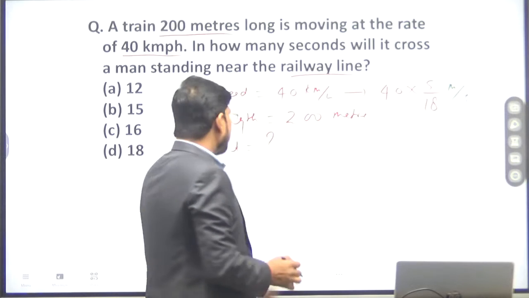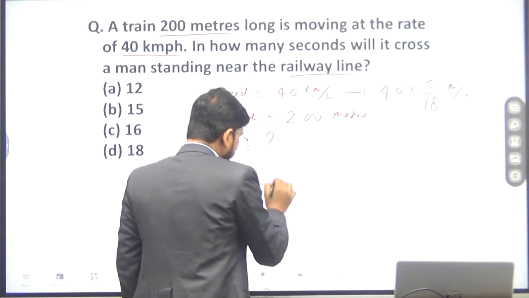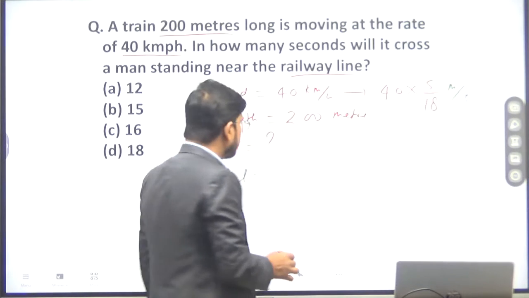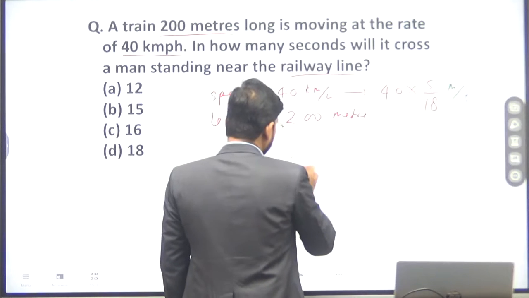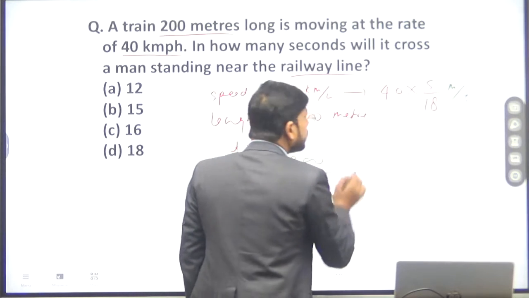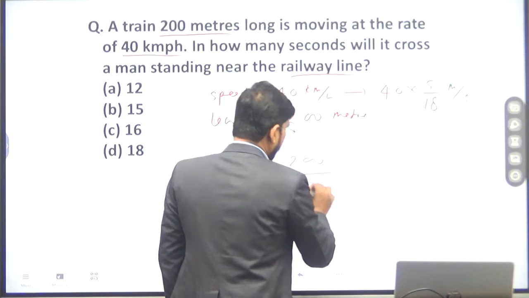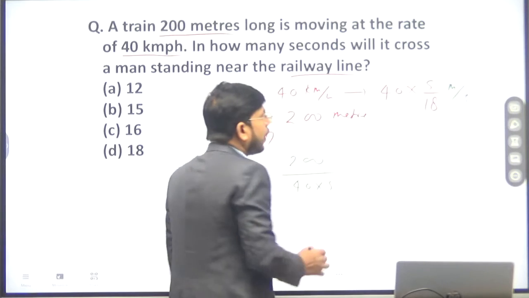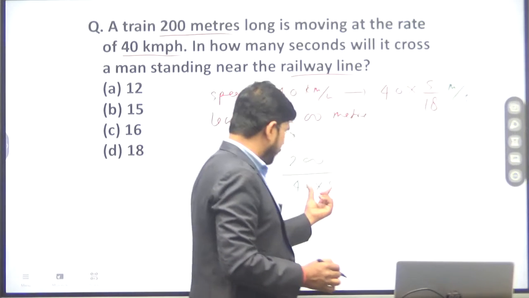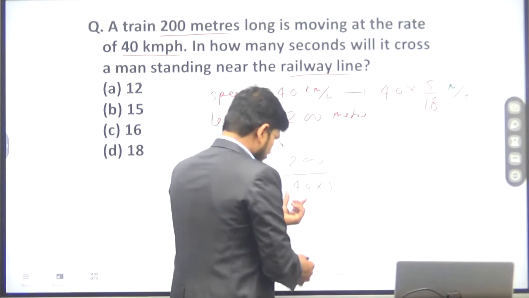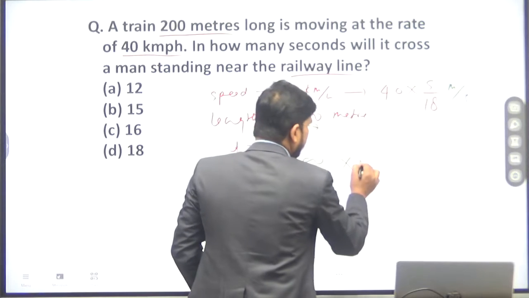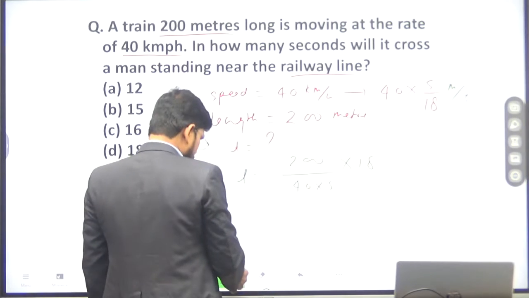Now time taken is equal to distance upon speed. So distance is 200 meter and speed is 40 into 5 upon 18. Here 18 is in the denominator, so it will go in the numerator.